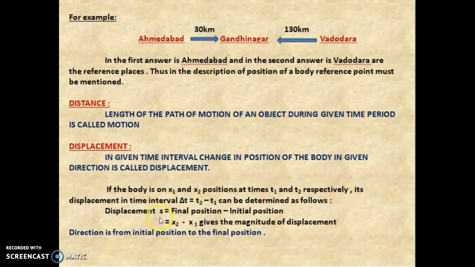Displacement is denoted by the letter S, equal to final position minus initial position. The final position is x2 and the initial position is x1. So the displacement S equals x2 minus x1 gives the magnitude of the displacement. The direction is from the initial position to the final position.